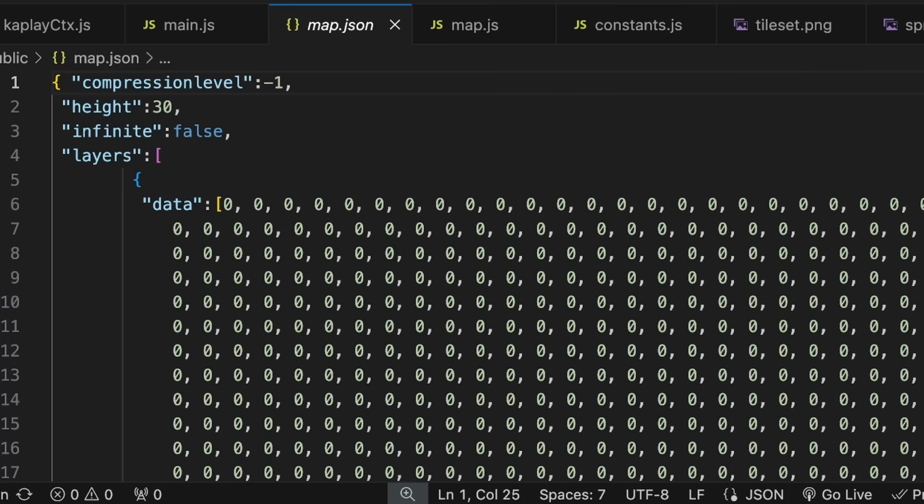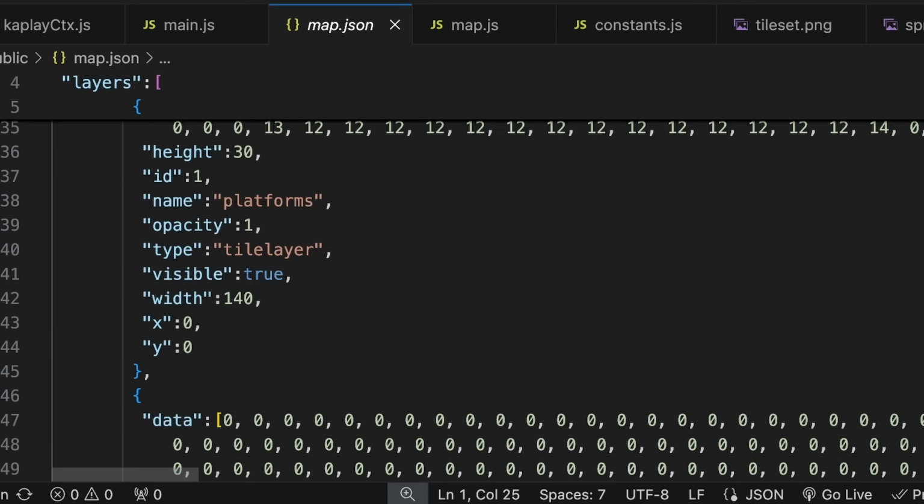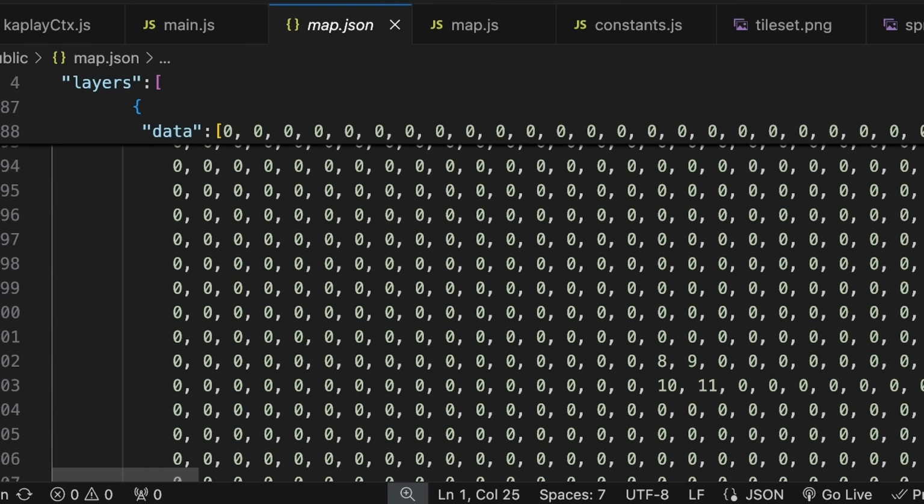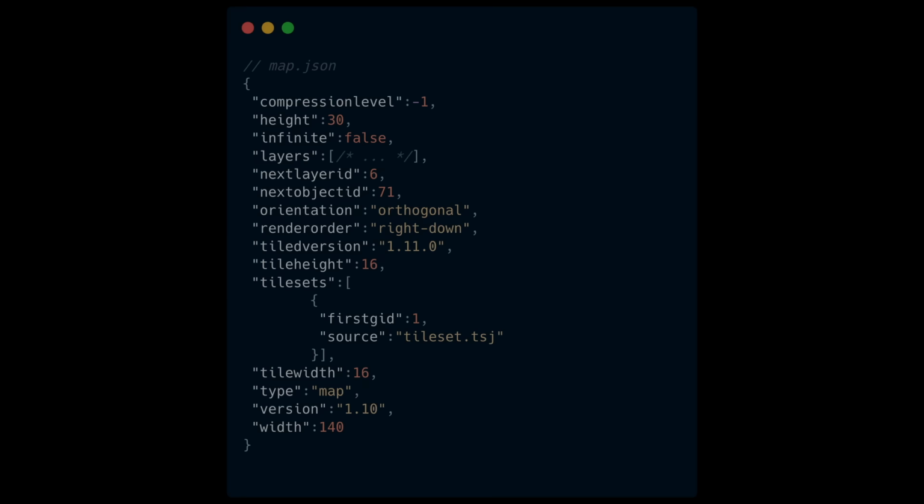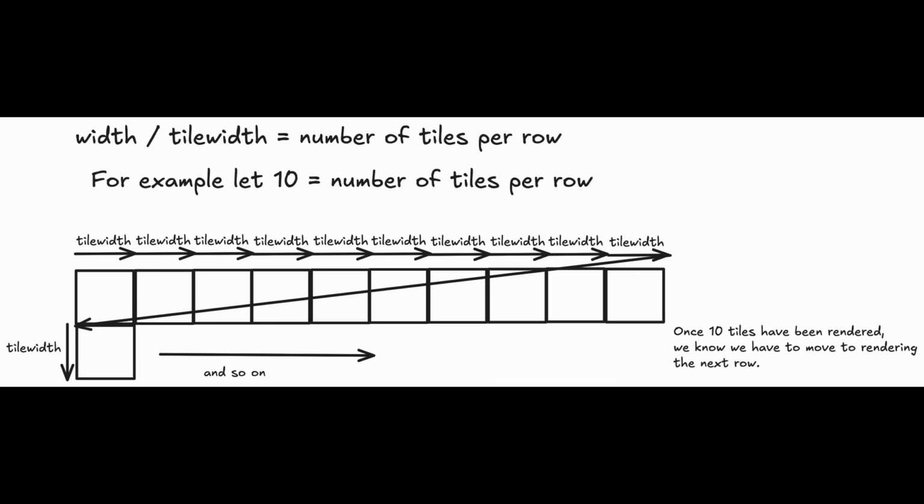With this out of the way, the next step was to figure out how the export file was structured so I could know how to render the map. At first, the height, width, tile width, and tile height properties stood out. They would allow me to compute how many tiles per row and per column were needed to be rendered. In the end, only the width and the tile width properties were really needed, since I would render the tiles from left to right, top to bottom. I only needed to compute how many tiles per row, and when I ended up rendering the expected number of tiles per row, I would automatically move on to the next row below.